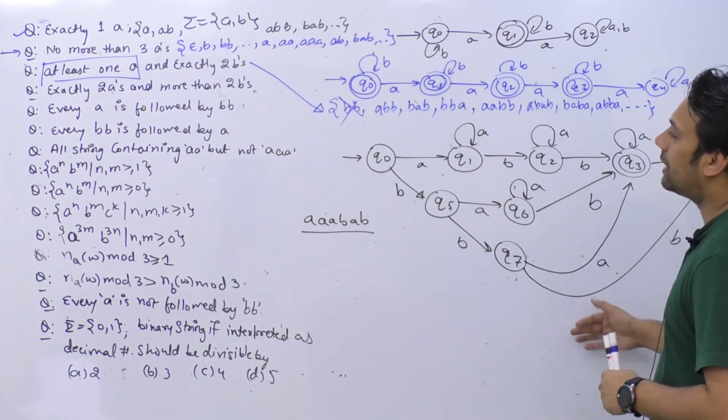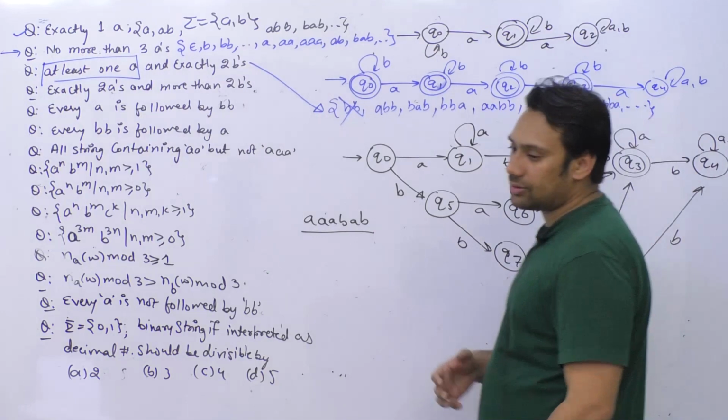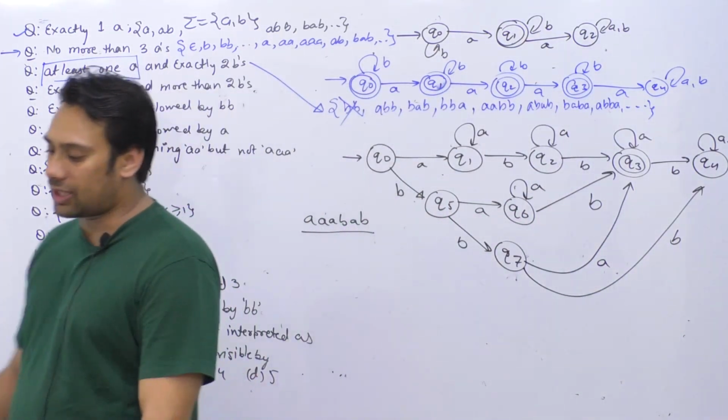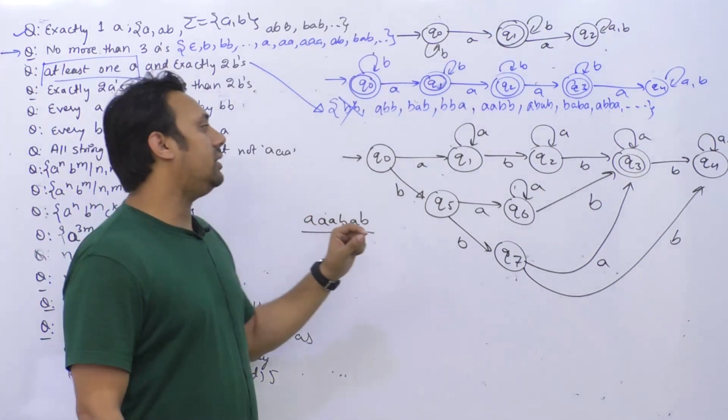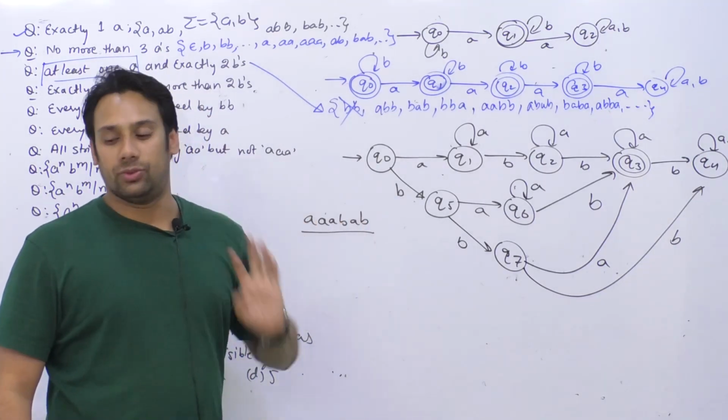Okay. So if you understand the problem again here, let me just summarize the problem again and then you can answer me whether it is correct or not. The problem says we should have at least one A and exactly 2 B's. आपके पास कम से कम एक A होना चाहिए और सिर्फ exactly 2 B होने चाहिए.